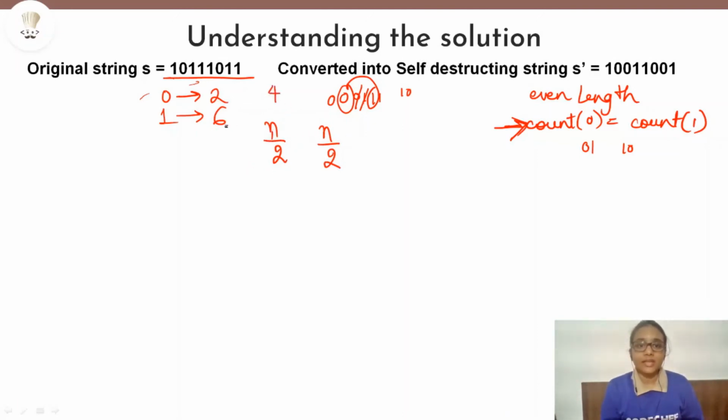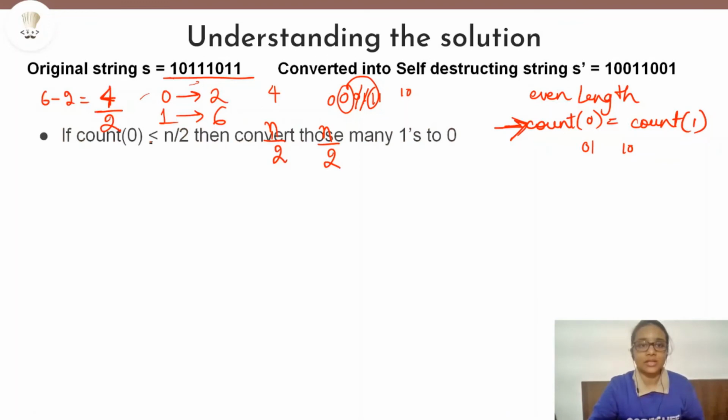If we calculate the difference between the ones and zeros, that is 6 minus 2 equals 4, and we divide it by 2, then we get the number of zeros or ones by which the string is lesser or more. That many inversions we will have to make in order to ensure that we have equal numbers of zeros and ones. That is what we are doing in the problem.